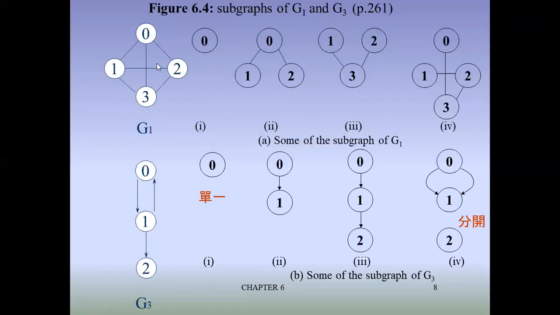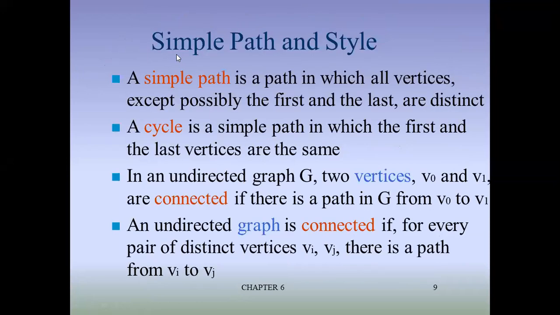Okay, now there is a path from 0 to 1, 0 to 2, 0 to 3, 1 to 0, 1 to 3, 1 to 2, then 2 to 0, 2 to 1, 2 to 3, then 3 to 1, 3 to 0, 3 to 2. Means that is a path. Okay, so it is called a connected, fully connected graph.